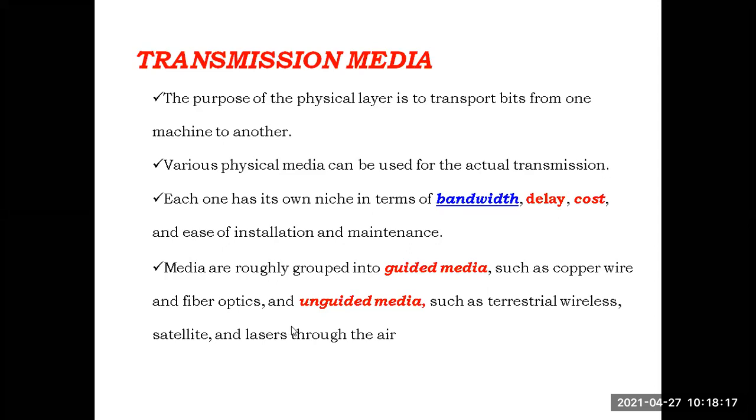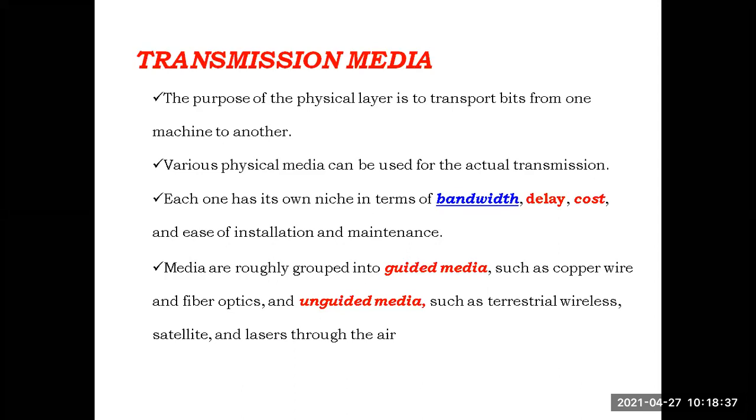The second category is the unguided media. What does unguided media mean? Here there is no guidance. The unguided media is also known as wireless. That means we are connecting the two devices without any wires.